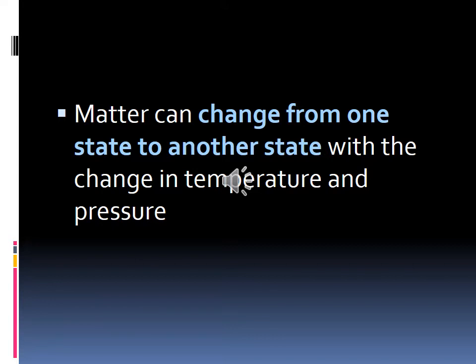Change ஆகணும். எப்படி change ஆகணும்? With the change in temperature and pressure change ஆகும்போது இந்த state வந்து another state மாறணும். That is called change of state of matter. Let us repeat: matter can change from one state to another state with the change in temperature and pressure. That is called change of state of matter. Is this clear, children?